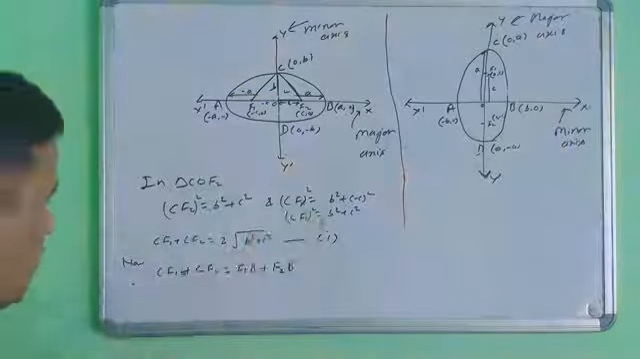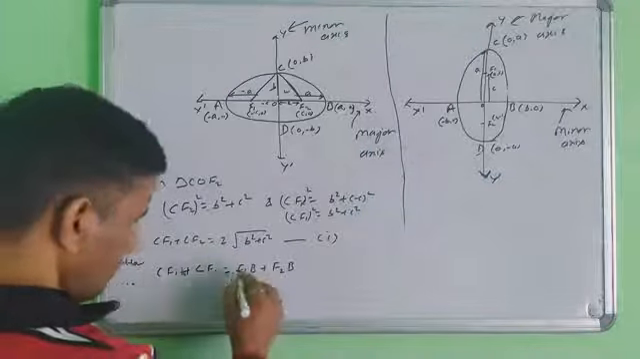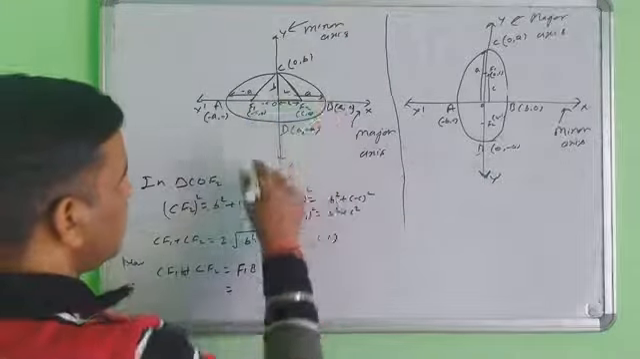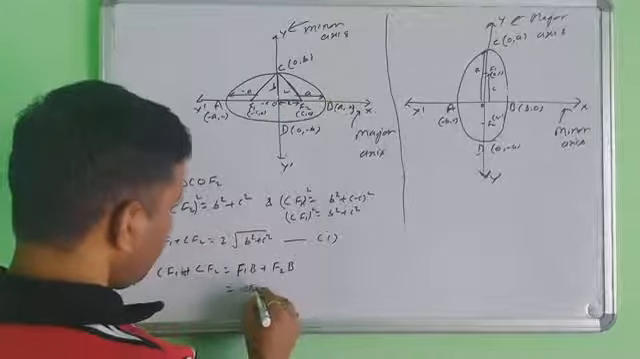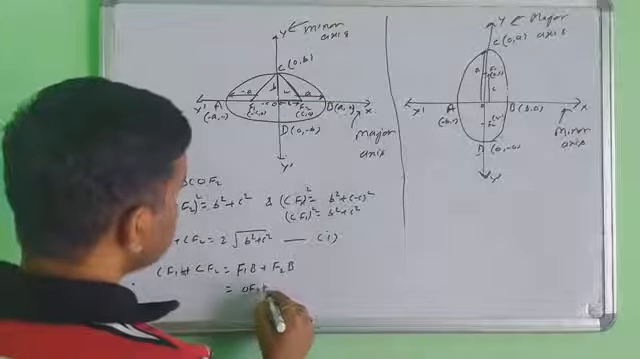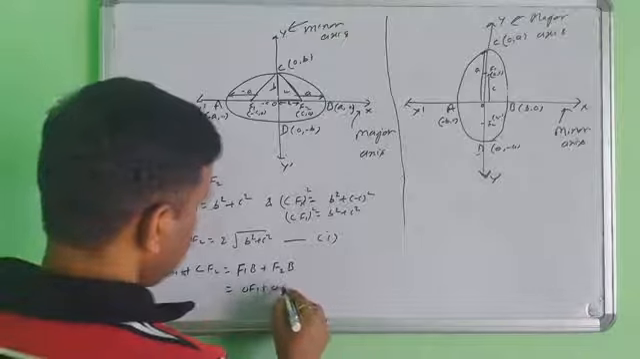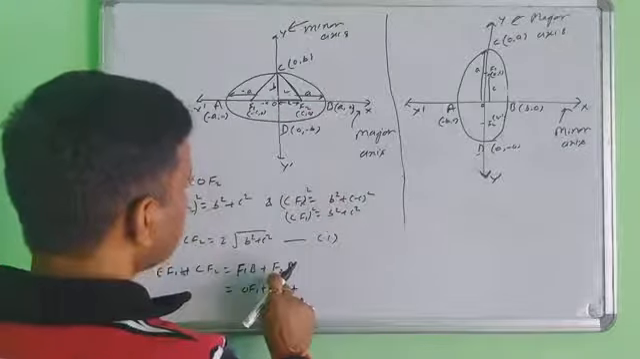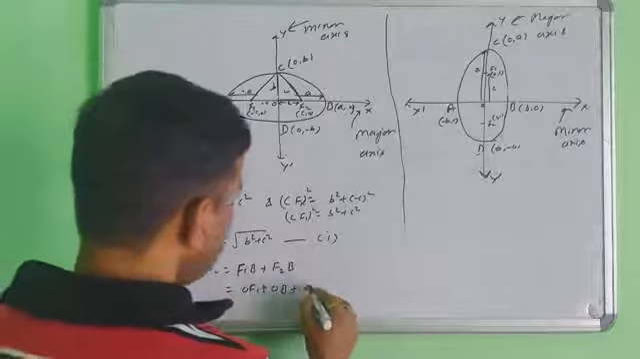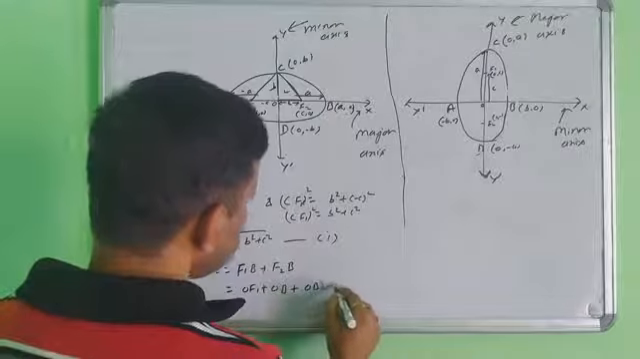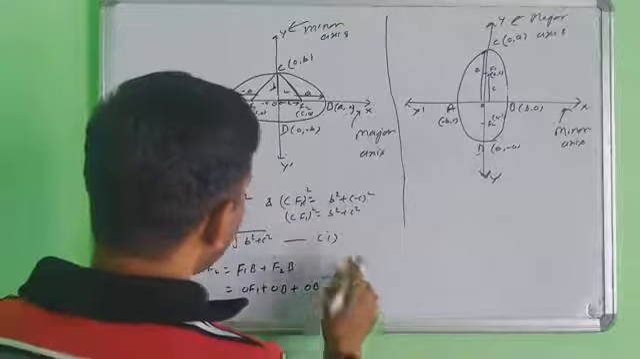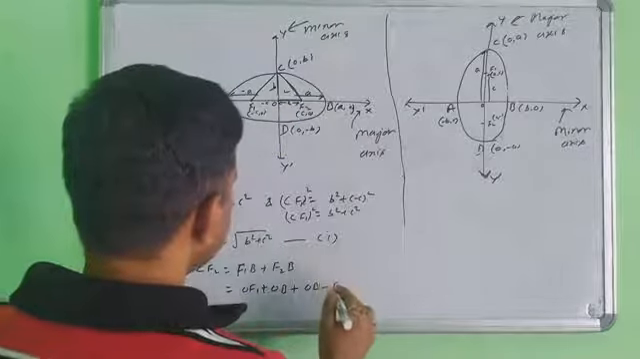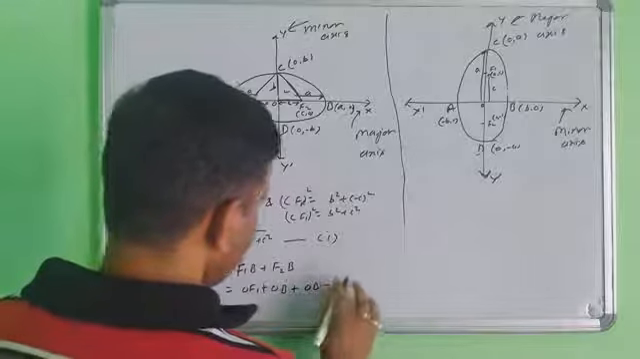So what is the value of F1B here? Now F1B, you can write as OF1 plus OB. Next, you will write F2B as OB minus OF2.